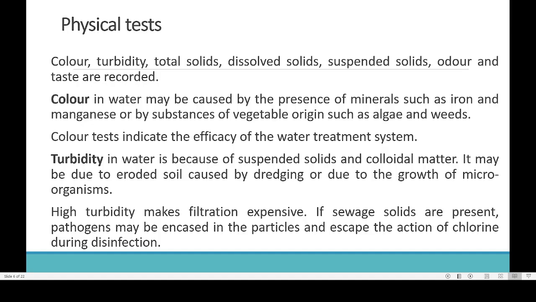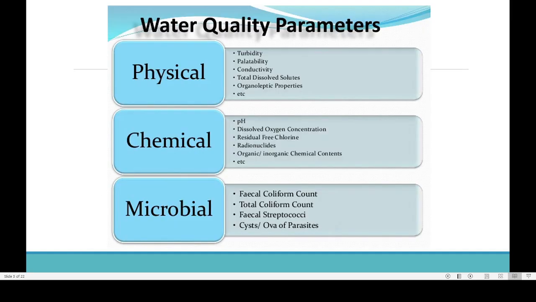But if the water is brown or yellowish in color, we may not drink it. We will think that the water contains a lot of pollutants. So physical tests can most of the time be conducted with our eyes itself. These are the main types of physical tests. Then total dissolved solids means how much amount of suspended particles are there. Then what kind of organic particles are there.